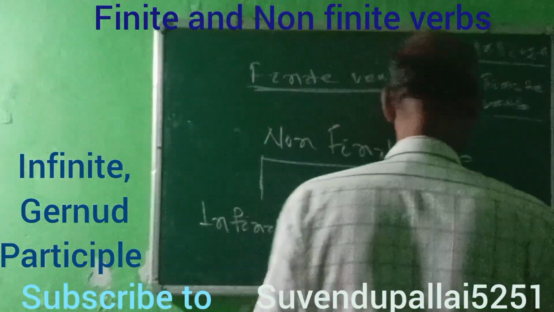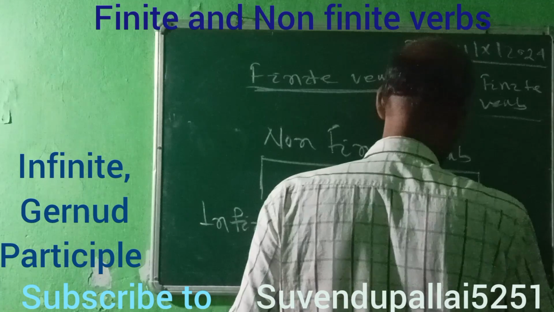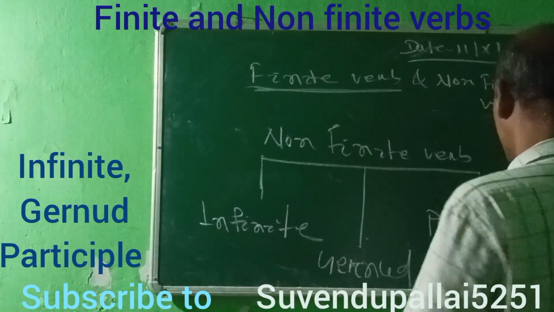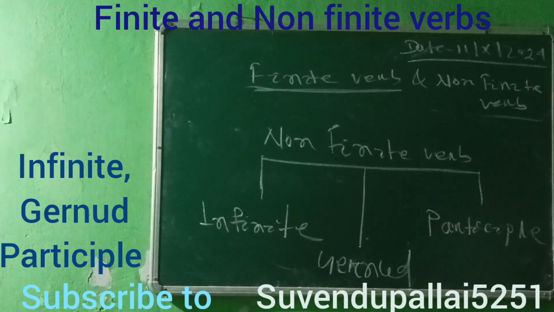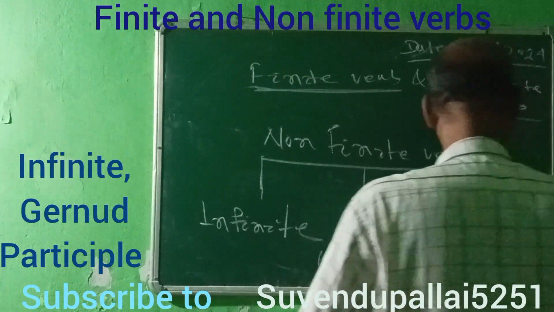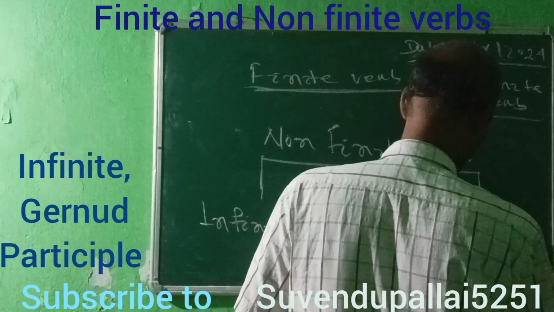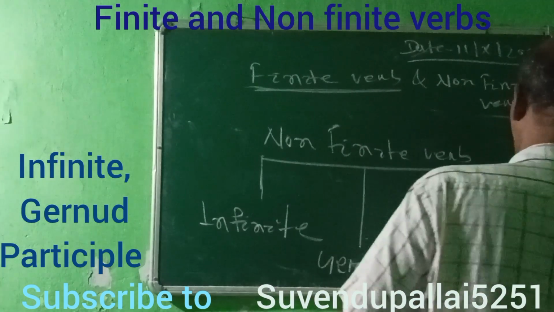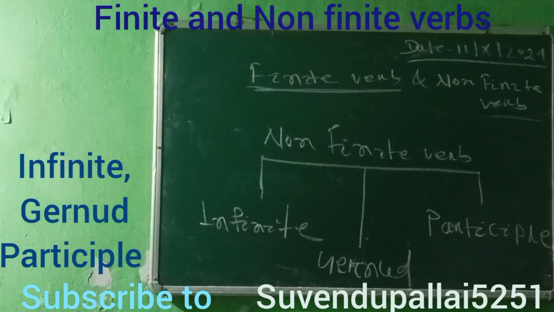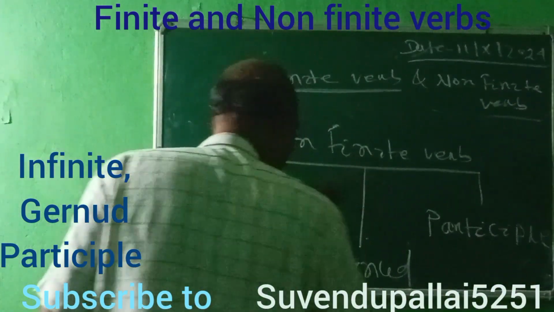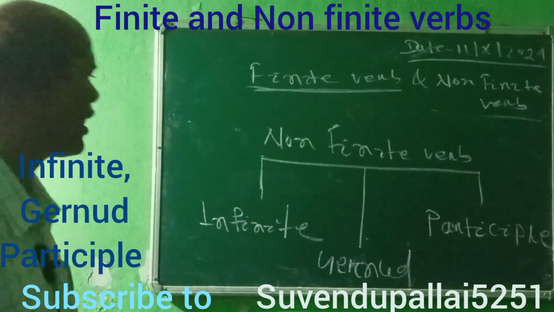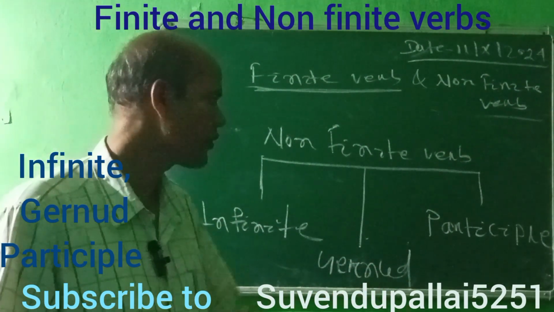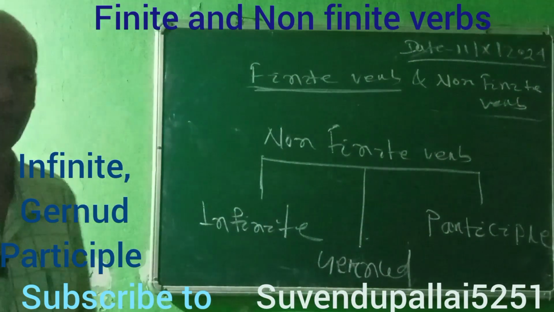And third one is participle. Then non-finite verb has been divided into three types. One is infinitive, second is gerund, third is participle.